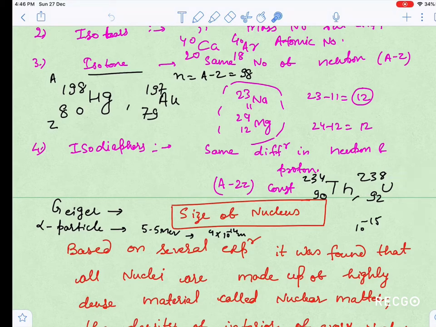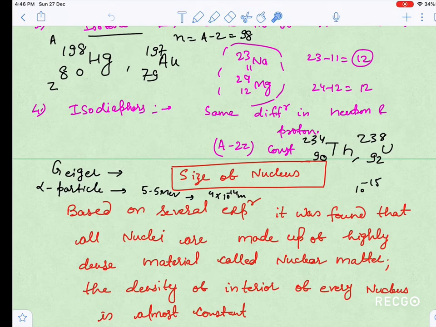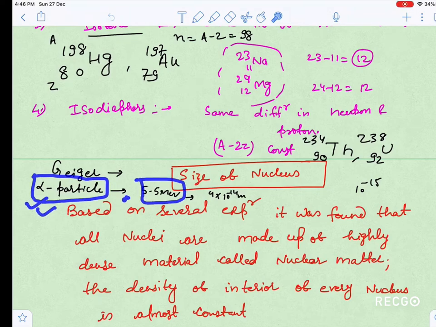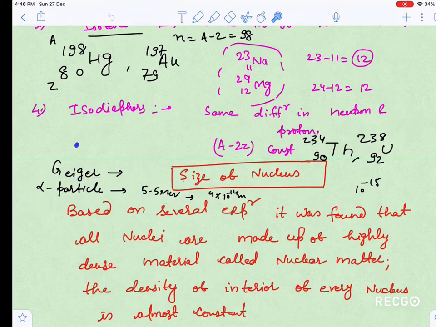Now guys, one most important thing about nucleus you should know is that many scientists have given many theories about nucleus. One of the scientists was Geiger. Geiger did the same alpha scattering experiment, but Geiger calculated the closest distance of approach when he took an alpha particle having energy 5.5 million electron volt and bombarded it towards the gold foil.